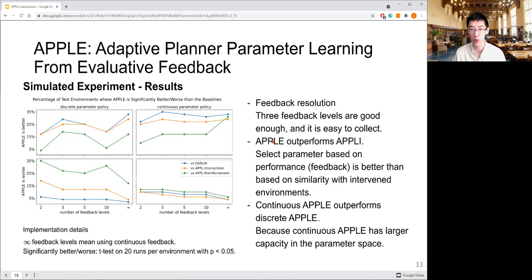And that's why FOE is performing better. And finally, for the continuous policy versus discrete policy, we can see the continuous policy is performing better. That's because it has larger complexity. That means it can select parameters from the parameter space rather than just a limited number of candidates.